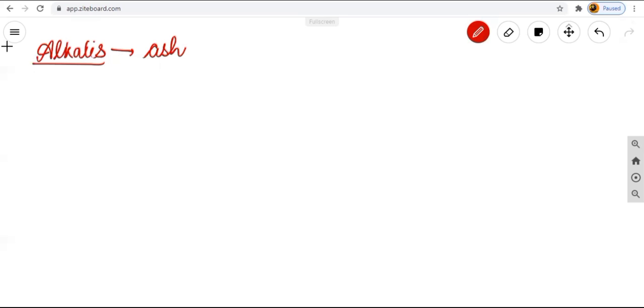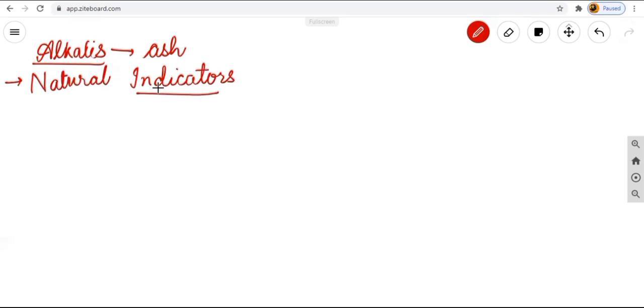Now come to the next part, that is your natural indicators. What do you mean by natural indicators? From the name itself, you are able to know about this. Natural means which are formed in nature. Indicators tell us whether the substance is acidic in nature or basic in nature.